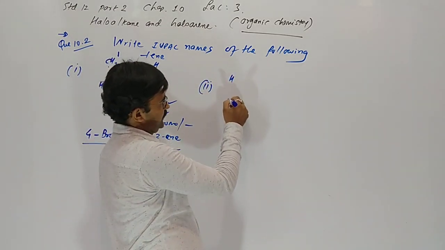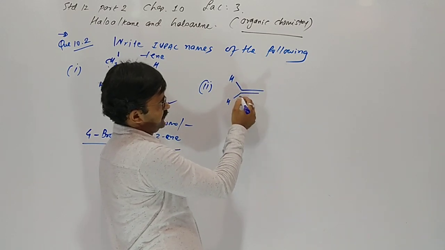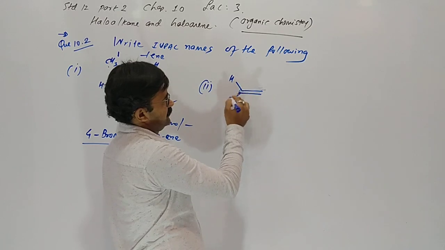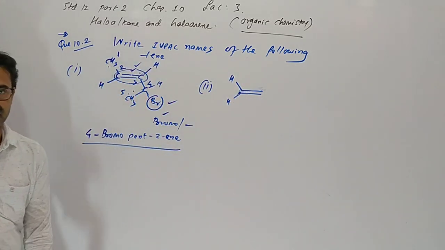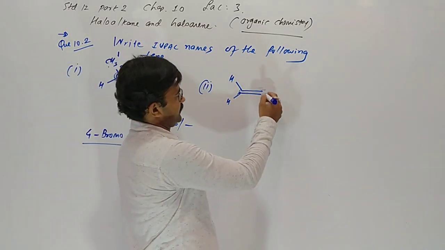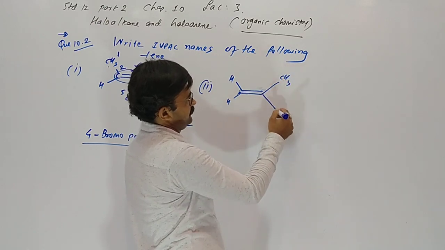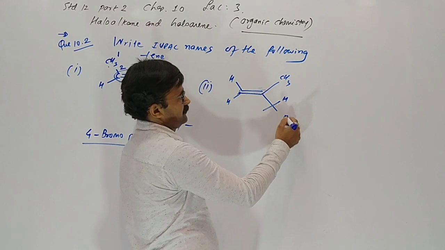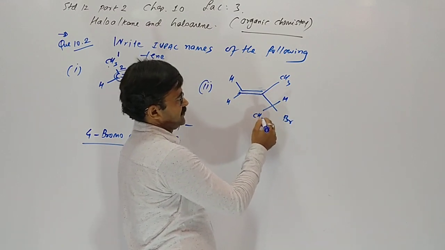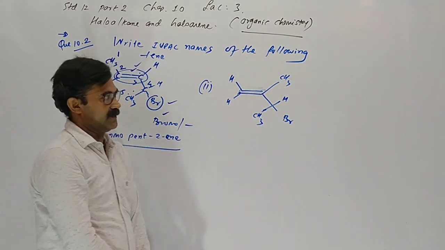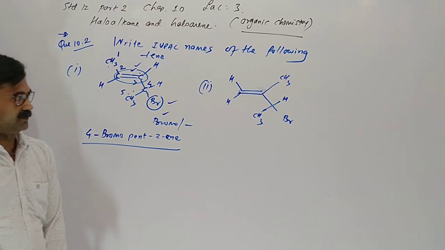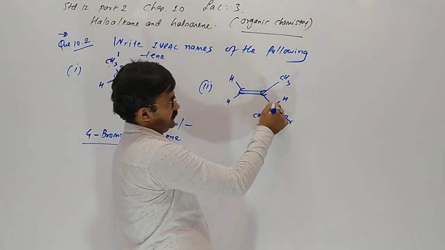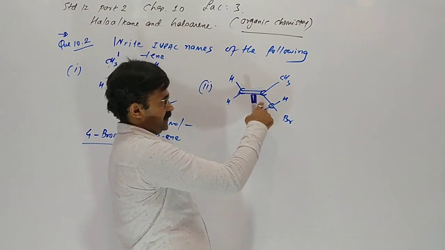H. Here is a double bond. H, H, double bond. Then CH3 here. Here is H, Br and CH3. So first of all, we have to count the number of carbons. 1, 2, yes. Here should be a carbon.